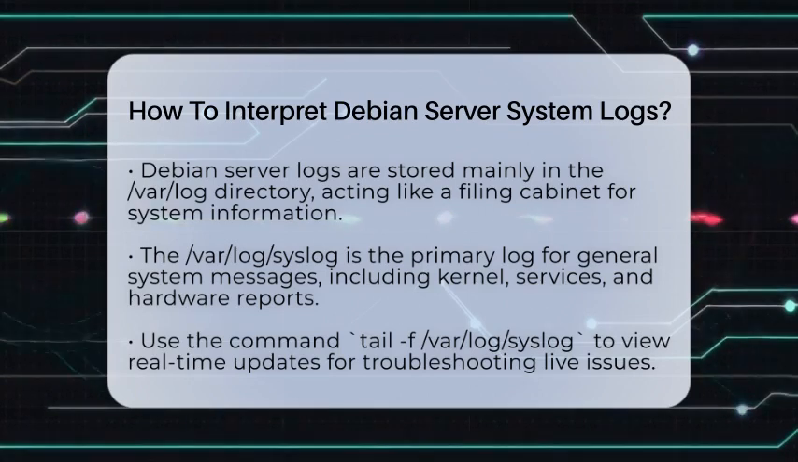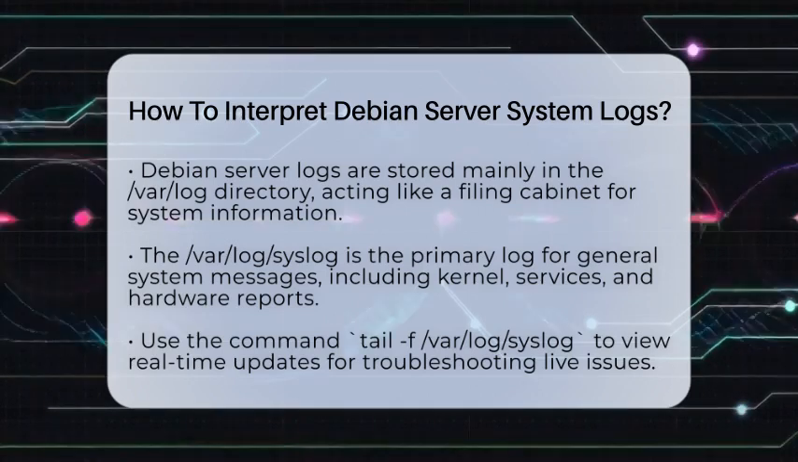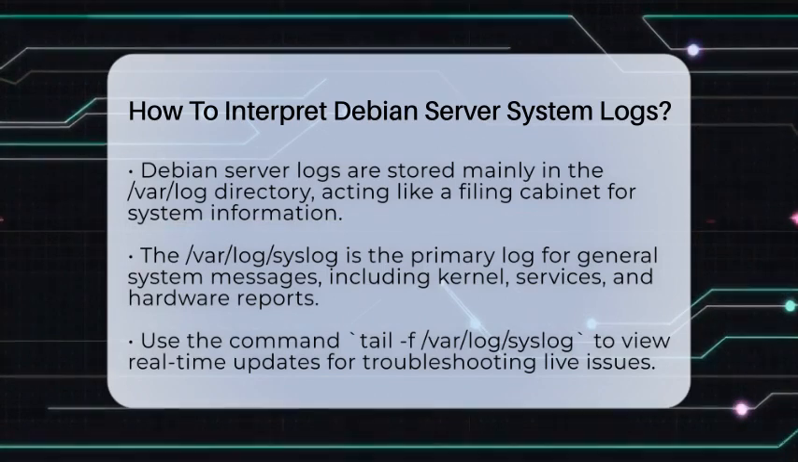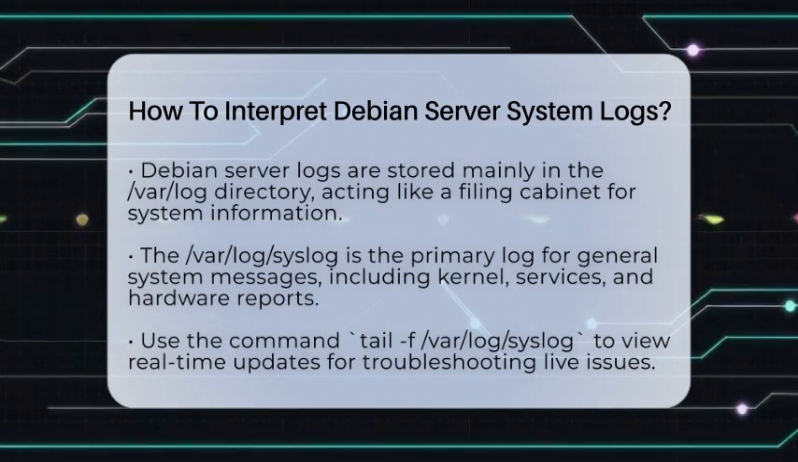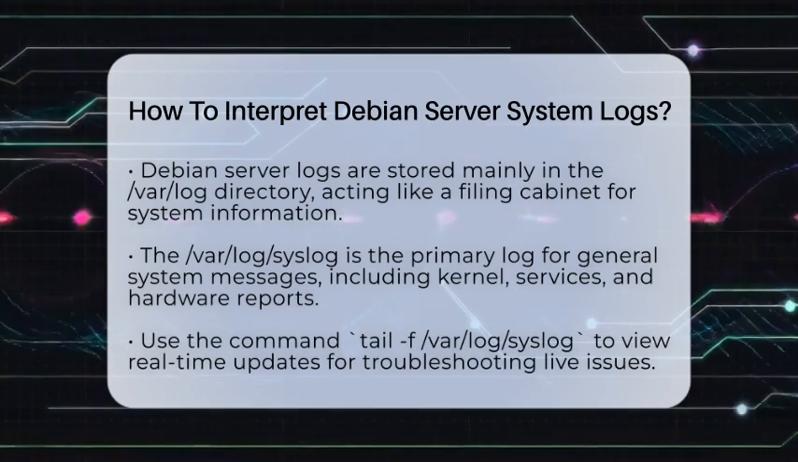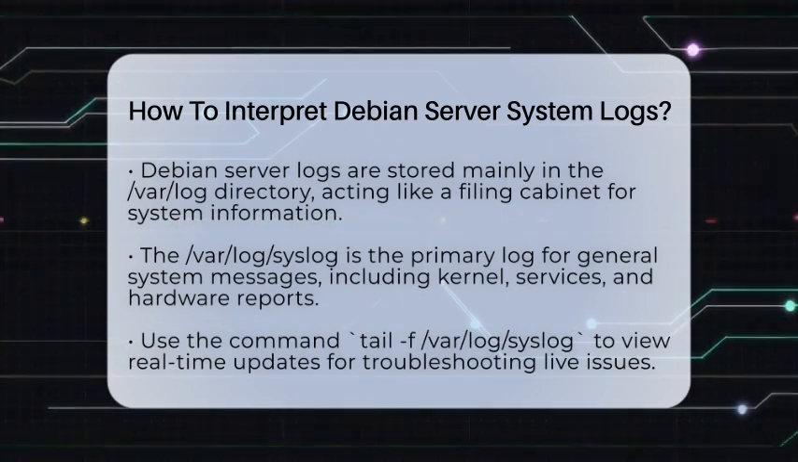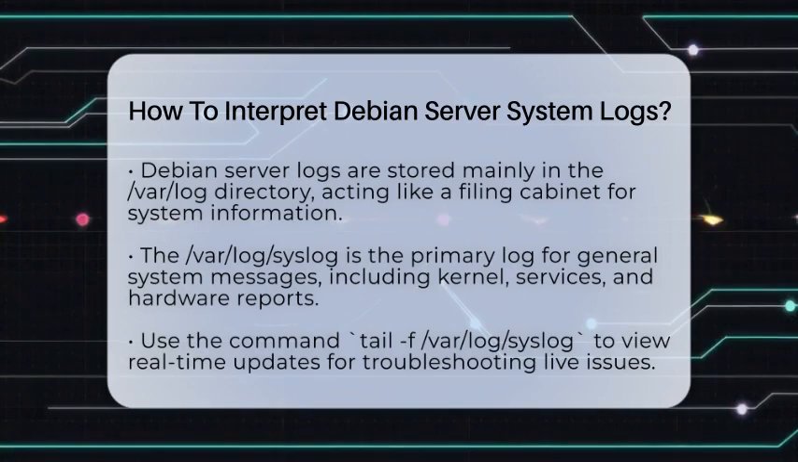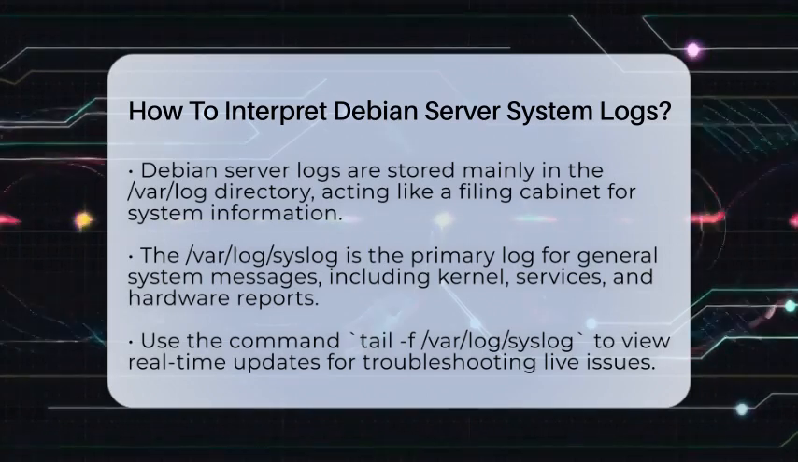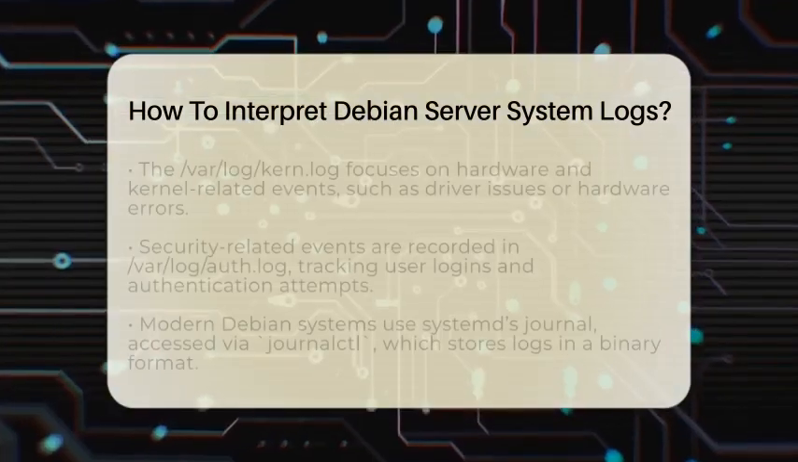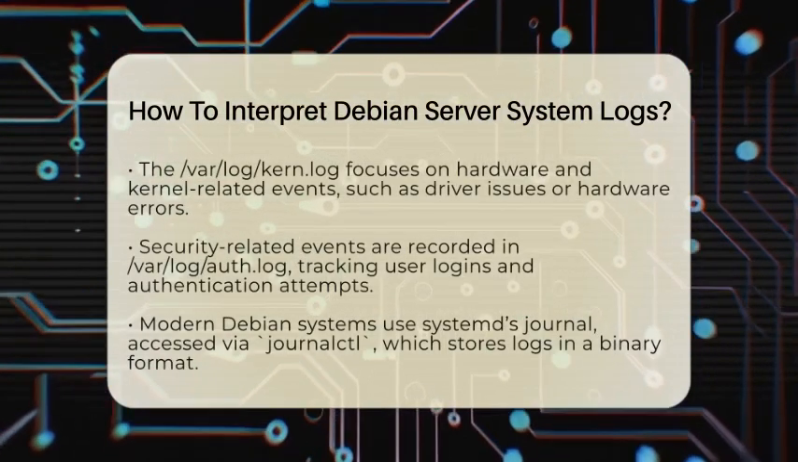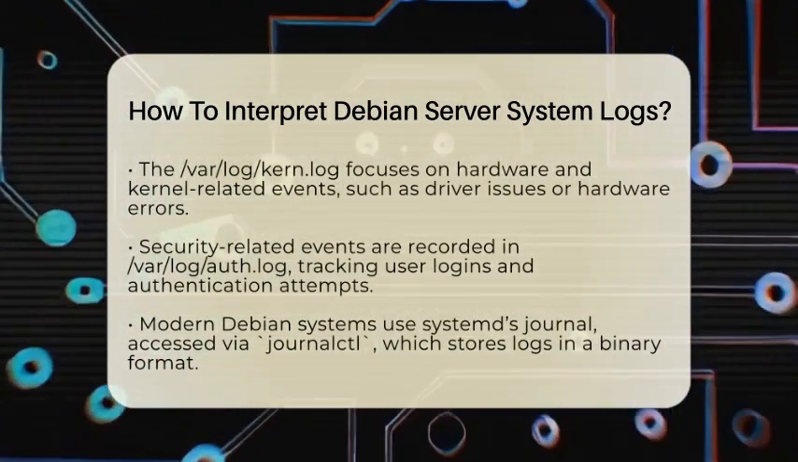The first log to check is /var/log/syslog. It's like the city's news bulletin, showing messages from the kernel, system services, applications, and hardware drivers. If something goes wrong, you can look here for clues. You can view it in real time with the command tail -f /var/log/syslog. This command shows new entries as they happen, which is great for troubleshooting live issues. Searching for words like error or warning with grep helps find specific problems quickly.